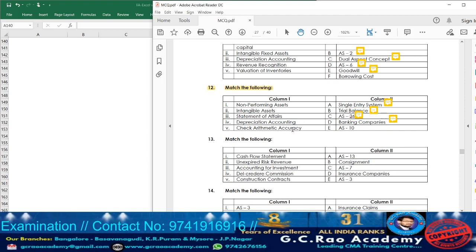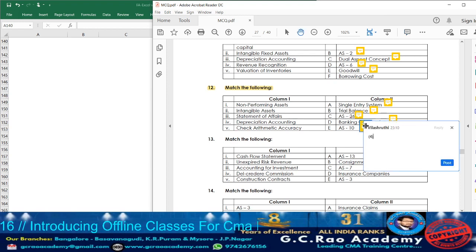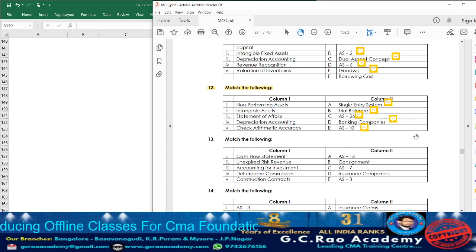Depreciation accounting. See, when they revised the AS10 and made it property, plant and equipment, actually what they have done, depreciation accounting, they have covered under AS10. So accordingly, beside AS10 write down point number 4. See, earlier AS6 used to deal with depreciation accounting, but they have removed AS6 and merged it with AS10 property, plant and equipment. In the revised manner they are given.